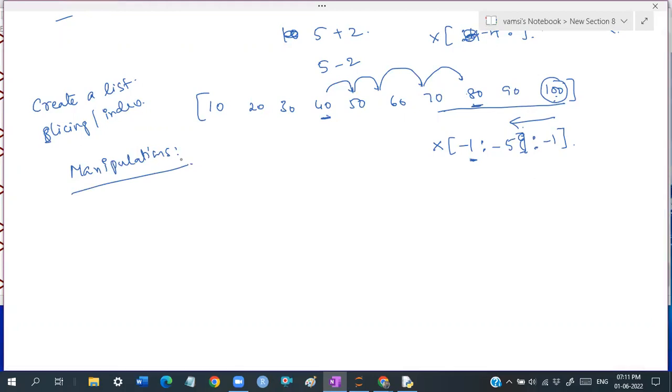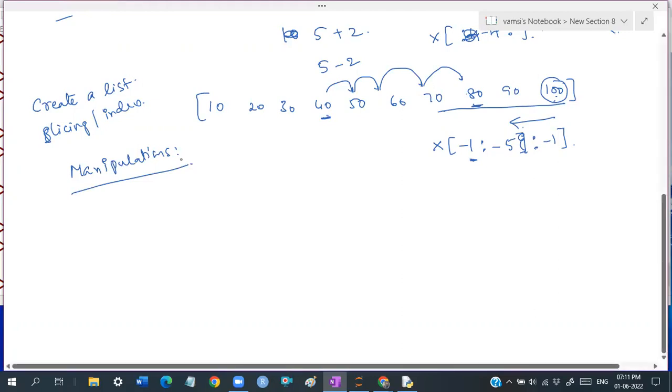What are these manipulations and how to do these manipulations? Further, you have to know a little bit about an object oriented concept, guys. We are going to require a little bit of object oriented. How do you do the manipulations on the list, guys? It is done with the help of methods. What is a method? What is a function? All these are relevant to an object oriented style concept.